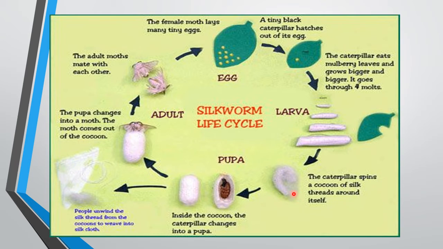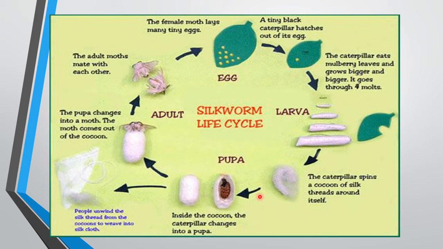Next is the cocoon stage. The silkworm starts to weave a net around itself for support. It then moves its head in the shape of the number 8, while secreting a filament made up of protein.